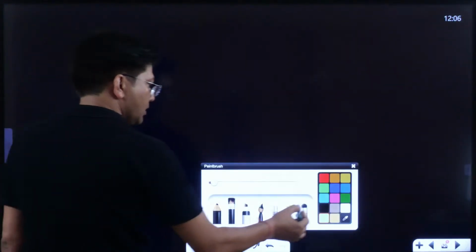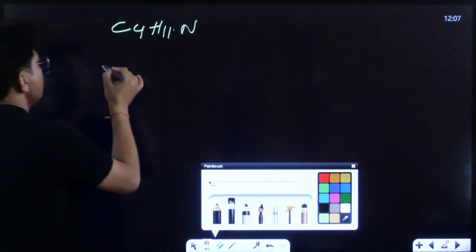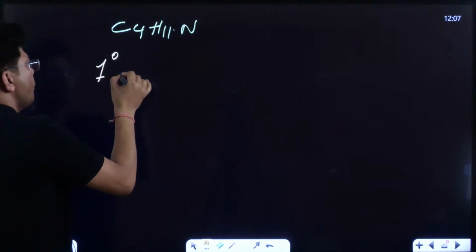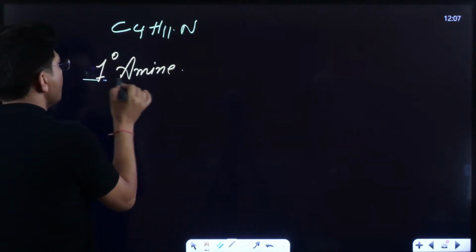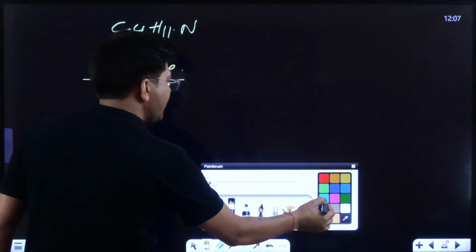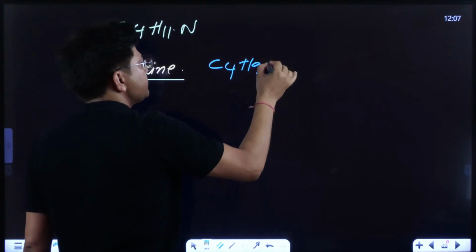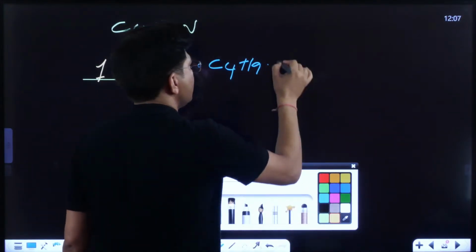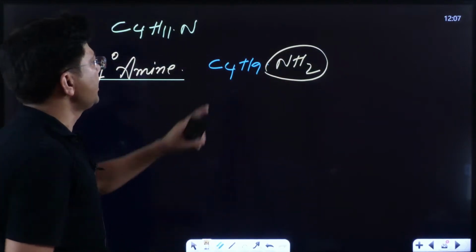See, C4H11N. If I want to write down primary amine, 1 degree amine, I will write it down like this: C4H9NH2. Is it okay? Because if I'm writing NH2, this will become 1 degree amine.